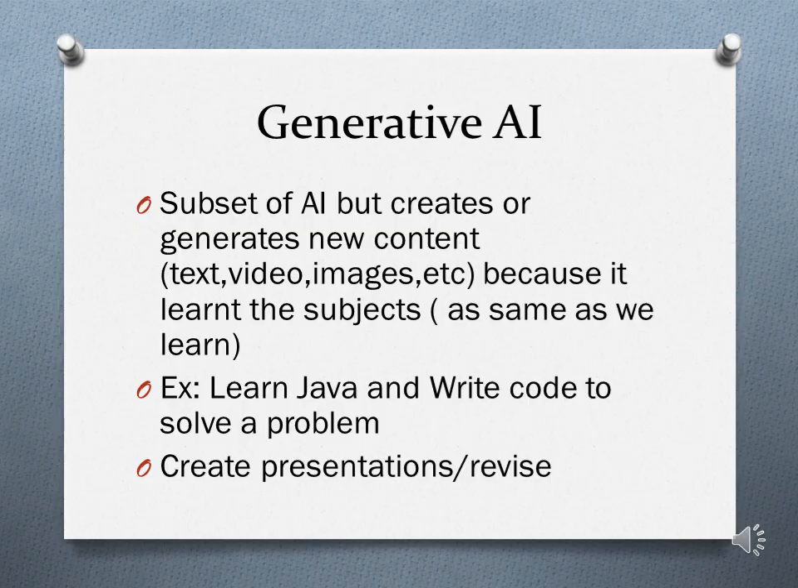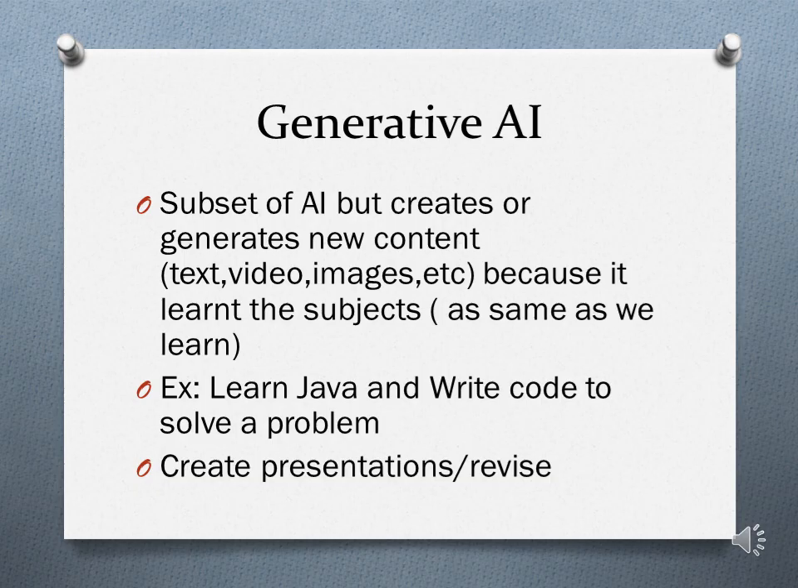Then what is generative AI? Generative AI is a subset of AI only, but it generates new content. That's the reason it is called generative AI, meaning it can create new text, new video, images, etc. Because the machine and software has already learned the subject, with that knowledge it will create new content. That is the reason it is called generative AI.